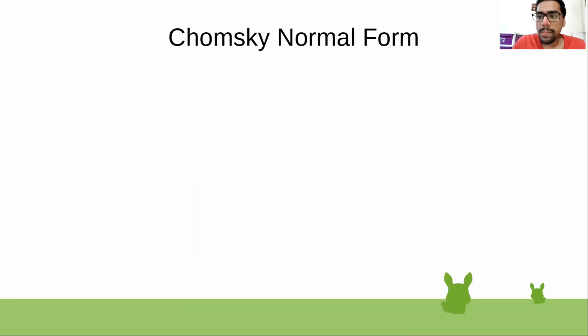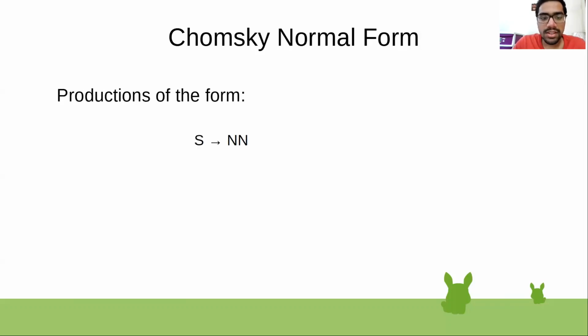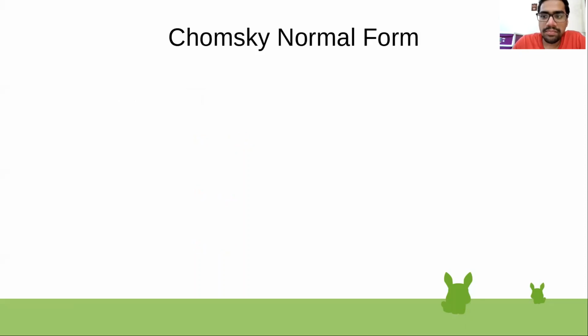Chomsky normal form. If we have a context-free grammar and its productions, how do we know whether it is of the Chomsky normal form? The rules are: productions need to be of the form, first, S tends to capital N, capital N. These are two non-terminals. Then second way that it can be is S tends to a, where a is a terminal. And the last one is S tends to epsilon. So now that we can see these productions, let's work out some exercises.